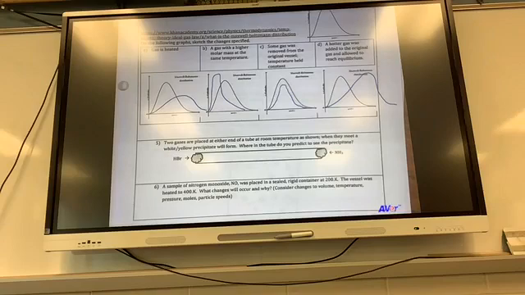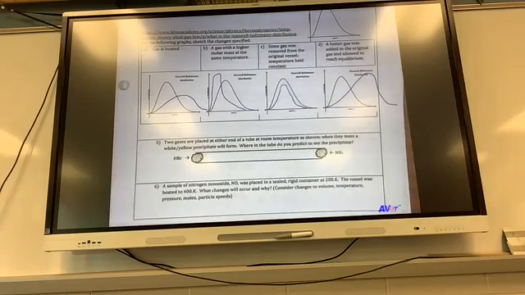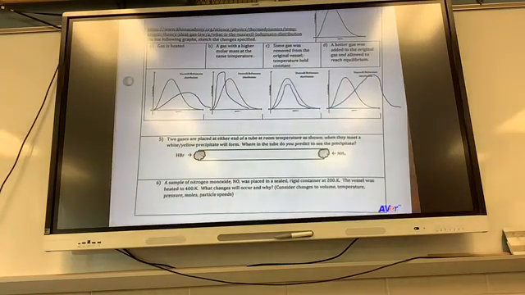More area. If you made it the same height but made it to the right, shouldn't that make it have more area? Because for the first one, that has the same area, but it's shorter. So the second one, even if you didn't make it higher, shouldn't that still have the same area? But on this one, I'm changing two things at once. I'm changing the temperature and the number of particles, so it has to be higher and to the right. If I was only changing one thing, you'd be right, but I'm changing two here. For A, we did change the amount of gas in the container. Changing two. Okay.